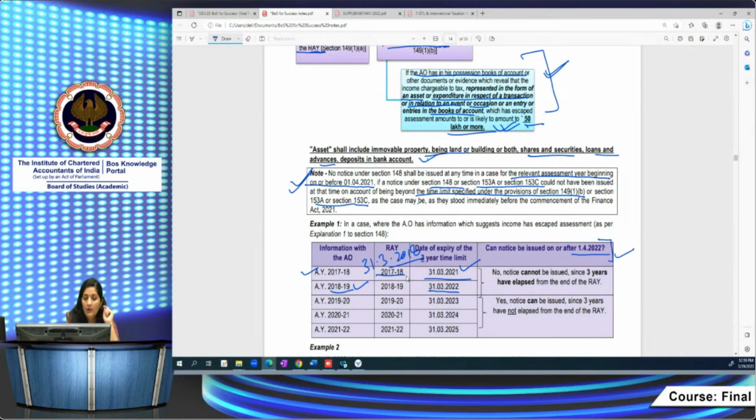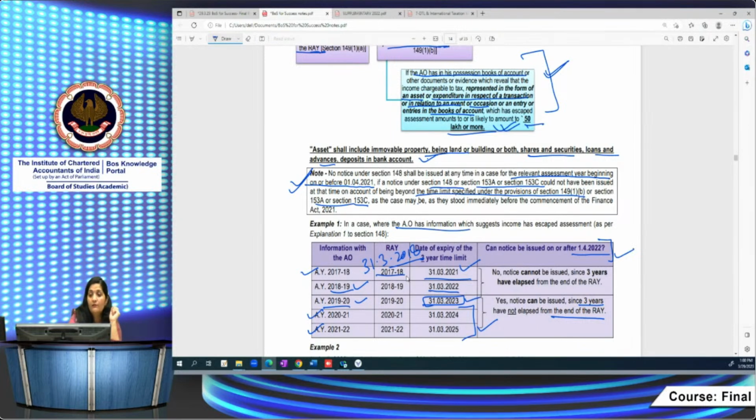But for 19-20, since 3 years are expiring on 31st of March 23, he can issue notice, since the 3 years time limit has not elapsed from the end of the relevant assessment year. For AY 20-21 and 21-22 also he has the time. So the relevant assessment year is the assessment year for which income escaped assessment, that is the information. If it's information or deemed information, right? You have to see information. If it's simply information which suggests income escaping assessment, the 3 years time limit applies.